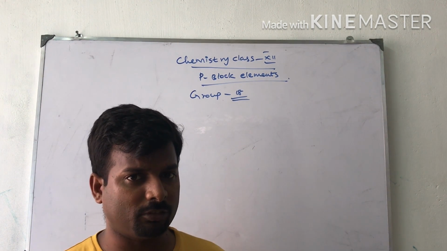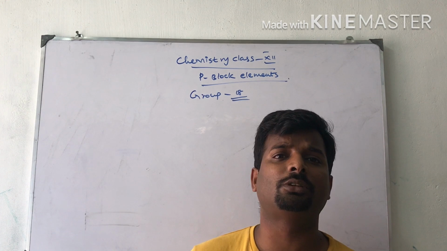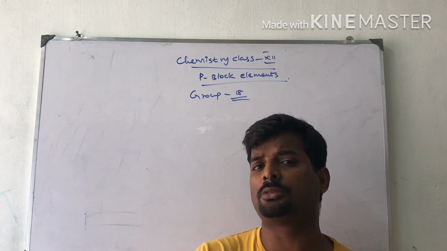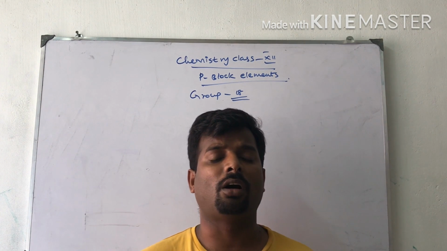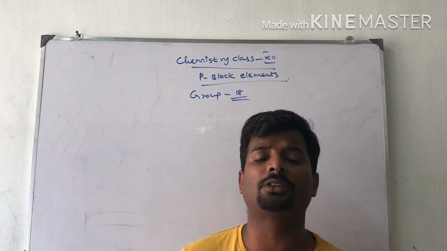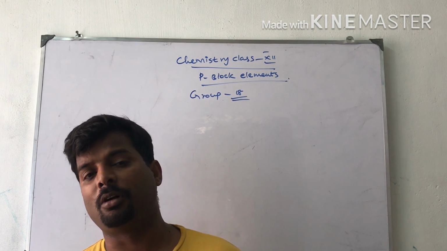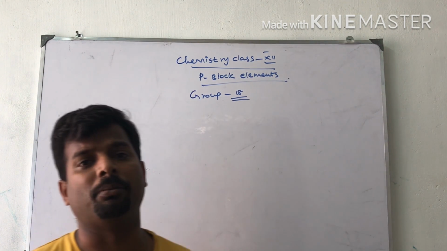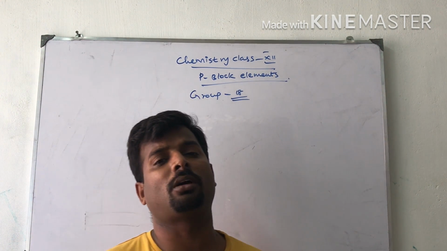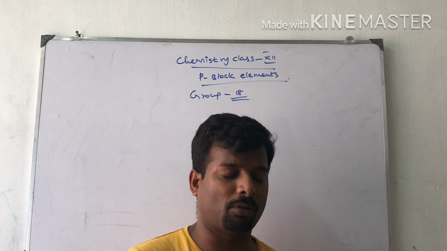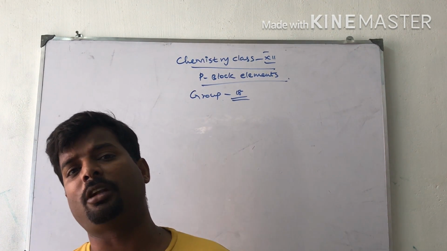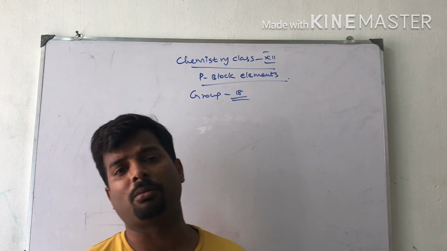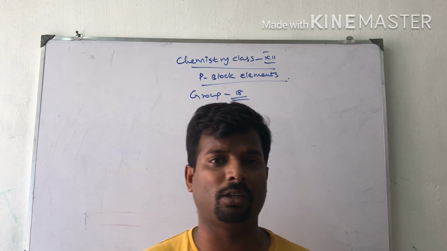Next, occurrence. These elements occur in a very small amount in the earth's crust. For example, xenon, argon, krypton, all these elements are present in dry air at less than 1% by volume. In this, argon is present in the largest amount. Radon is a radioactive element and is short-lived, and it is not available in the atmosphere.